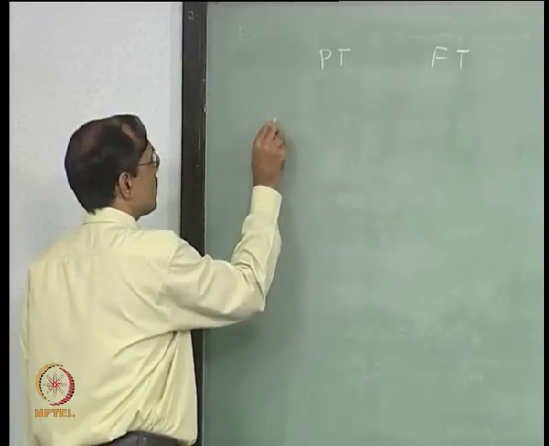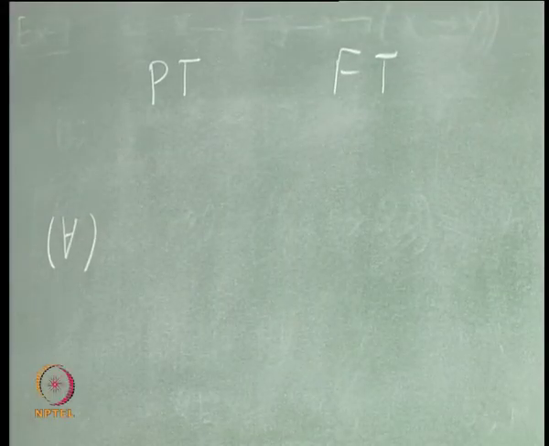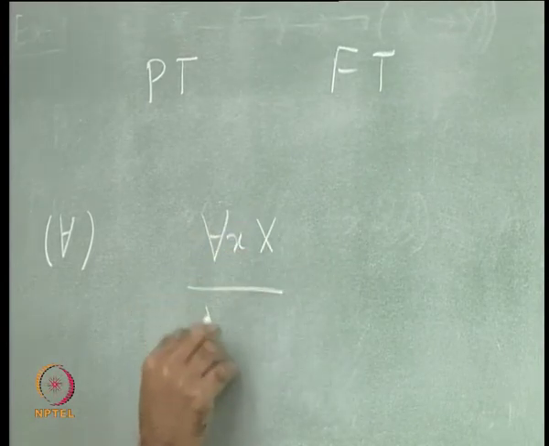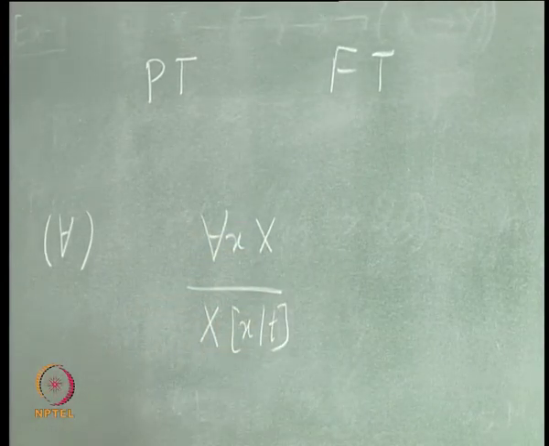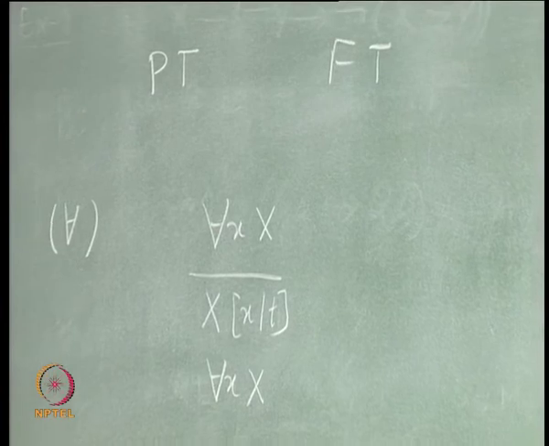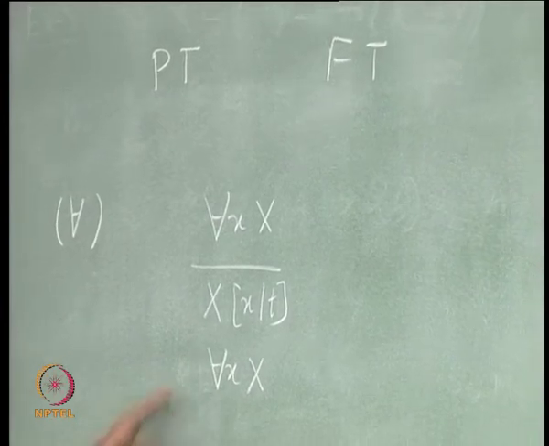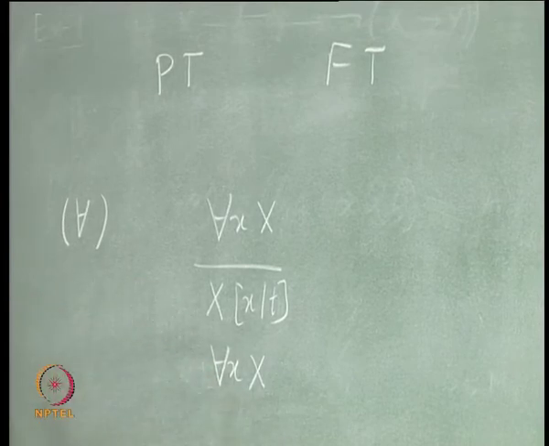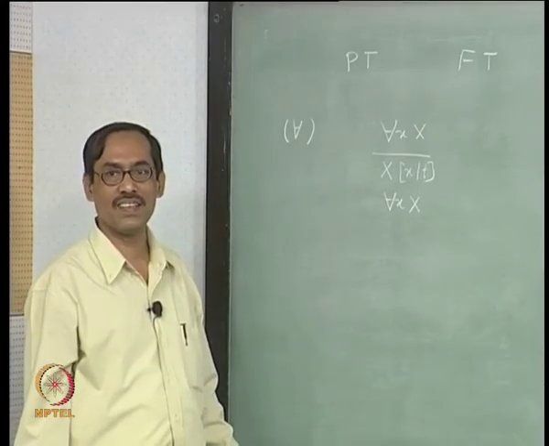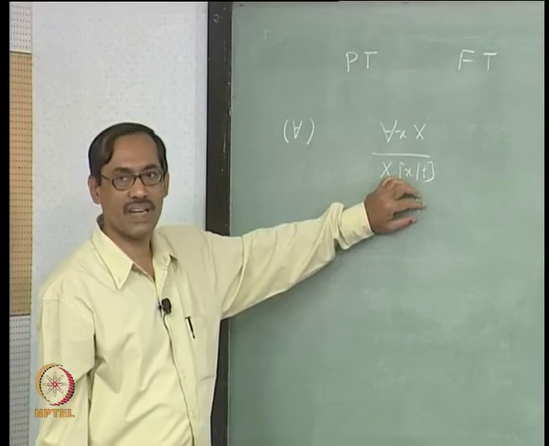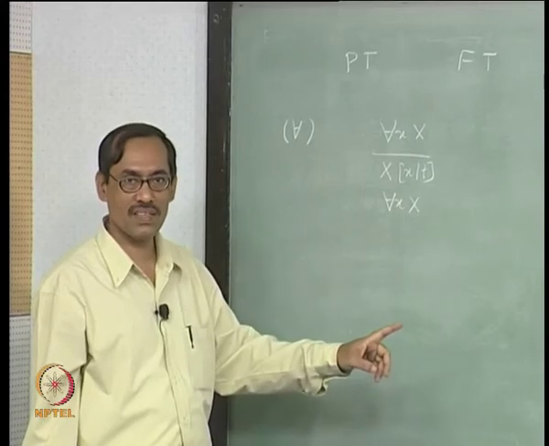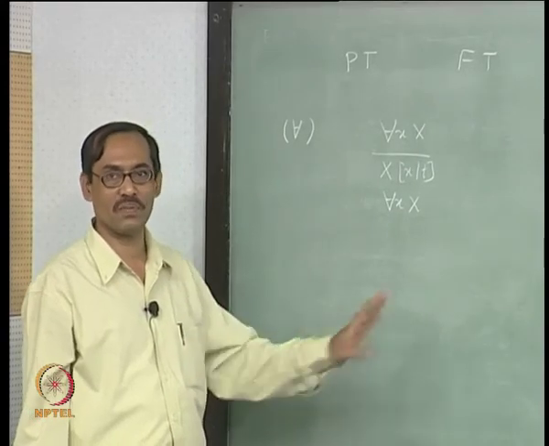So one is your for each rule, okay. This says for each x you can derive x by t, but then we add something else. Which says that the same thing can again be used, because with this one instantiation you may not be able to prove it, you may need some more instantiations, okay. In practice when we use it, we will not write this, but we will remember, we will reuse it. In contrast, if you have there exists, you can instantiate only once, after that you cannot use it, fine.